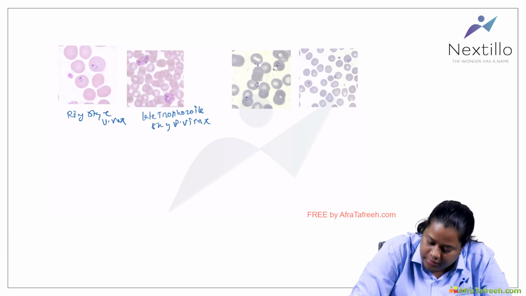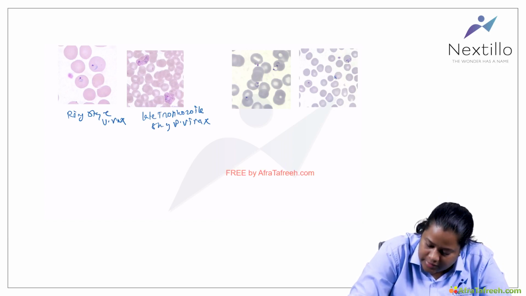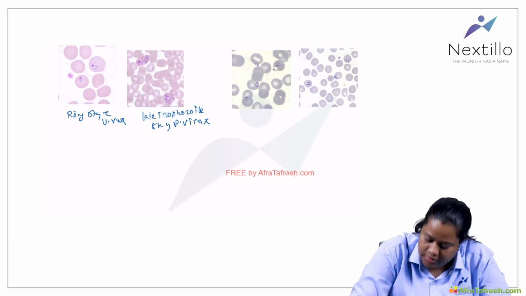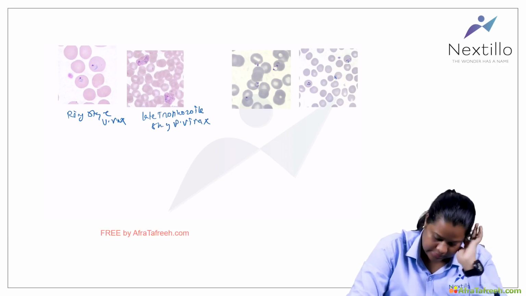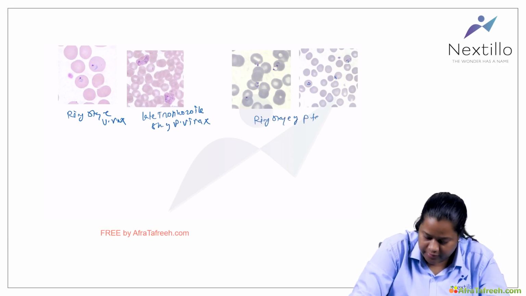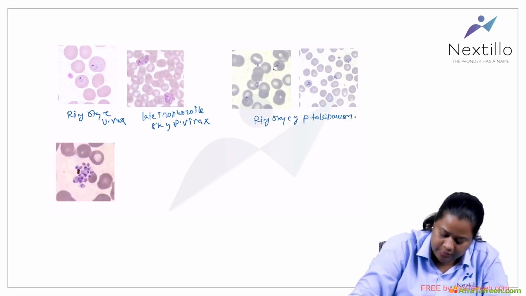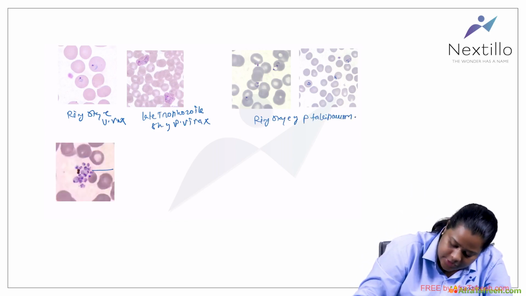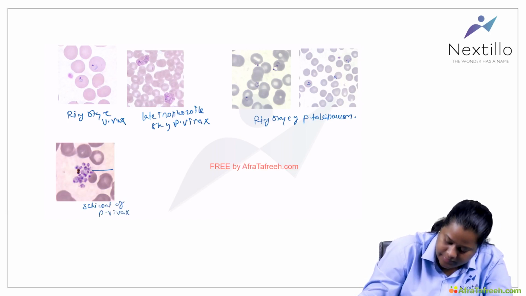And then the next thing, you are seeing on the left side, you can see this one here is the accolé form. This one you can see a divided nucleus. This one you can see a small nucleus present. Okay, so this is the ring stage of Plasmodium falciparum. Okay, so now this is the schizont of Plasmodium vivax.